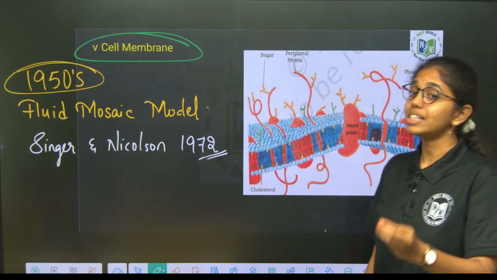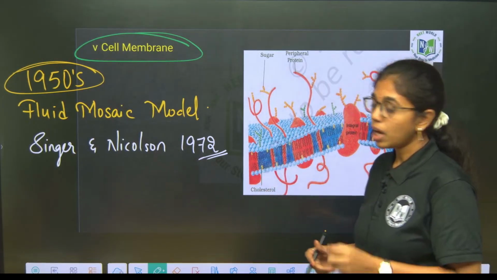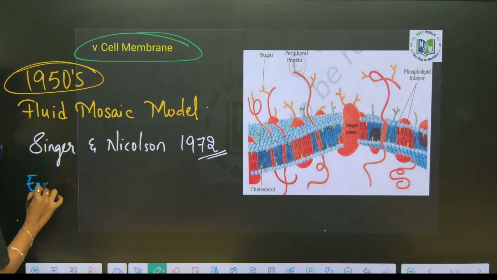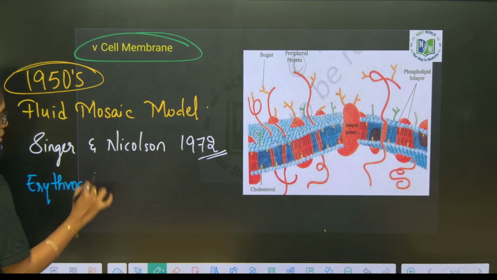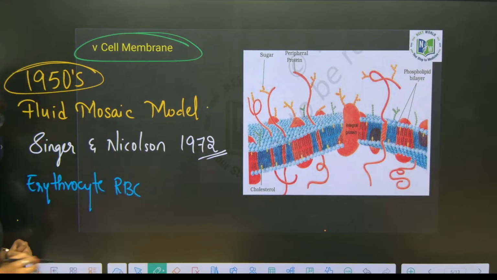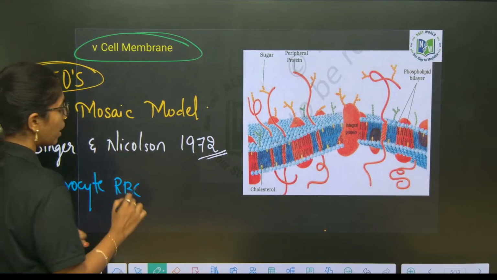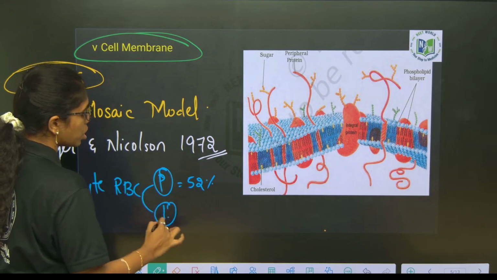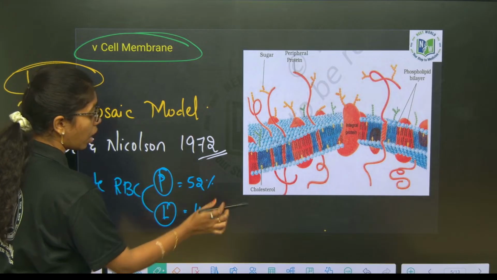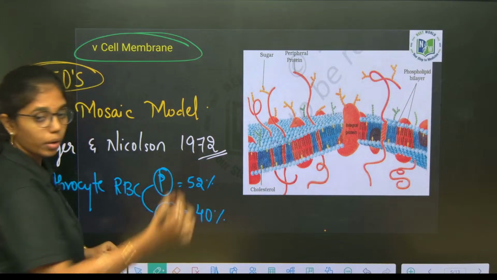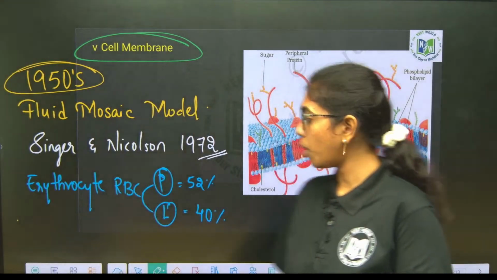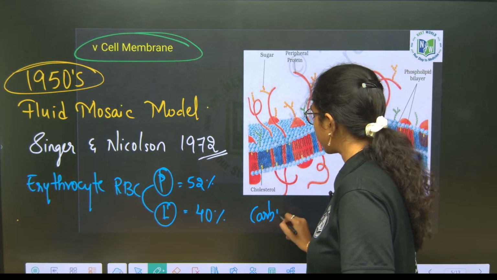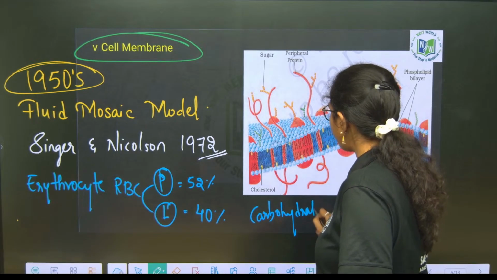First we will learn on which cell they discovered the cell membrane. On the erythrocyte, that is RBC, where they clearly mentioned the composition of protein and lipid, wherein protein composition is 52% and lipid composition is 40%, and the rest 5 to 8% will be what? Carbohydrates. Carbohydrates will be 5 to 8%.